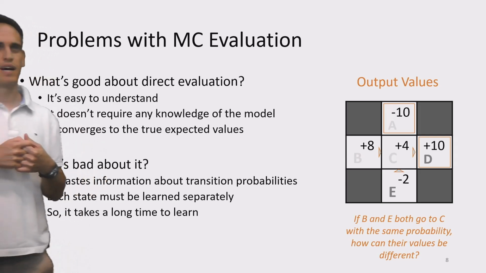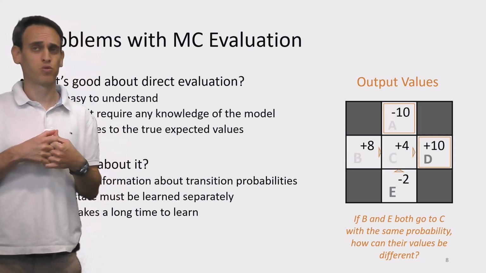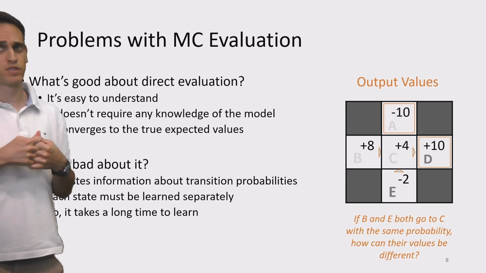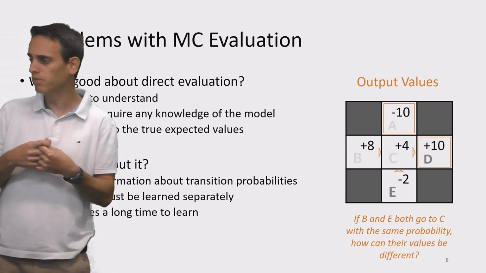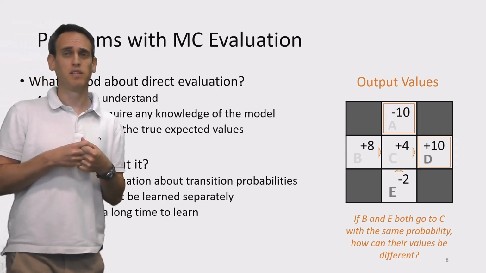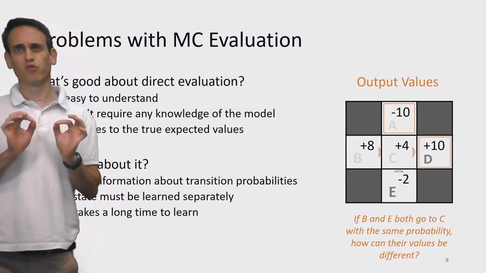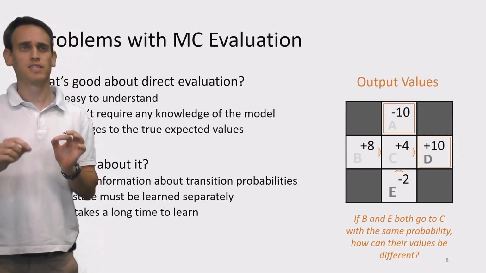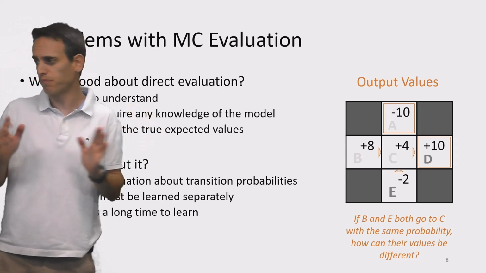So it seems like, from our episodes, the transition probabilities from both state B and state E are the same, and both lead to state C. More than that, they both yielded the same immediate reward of -1. So the transition from B to C and from E to C seem to be exactly the same from the episodes that we observed.